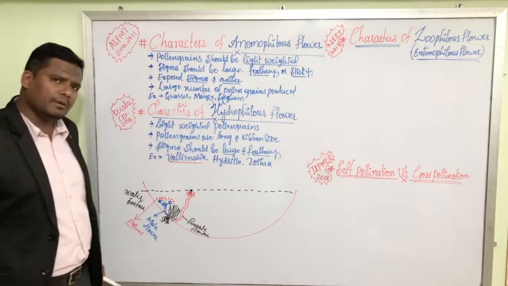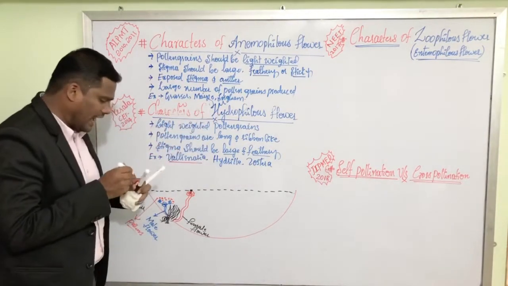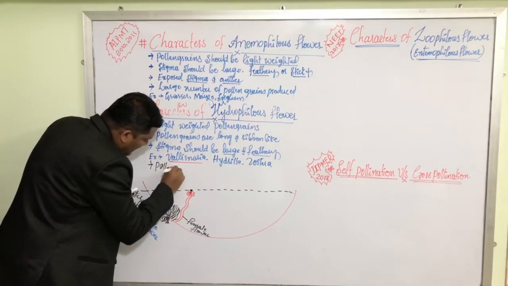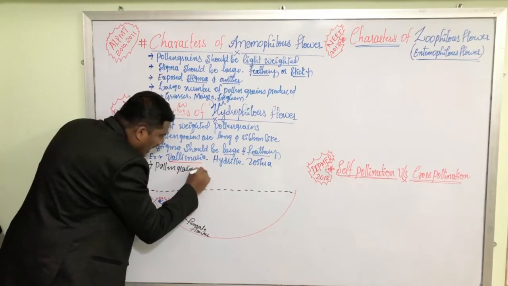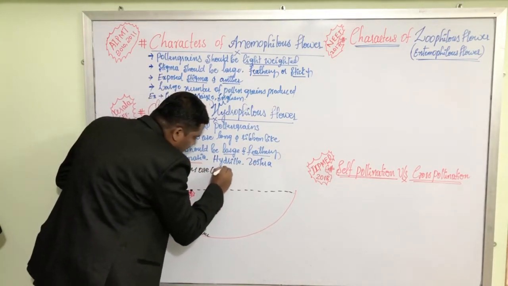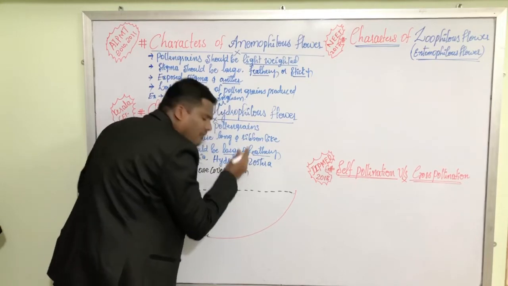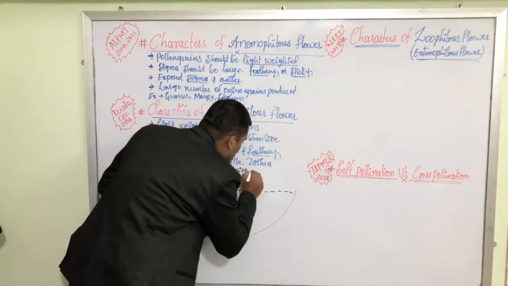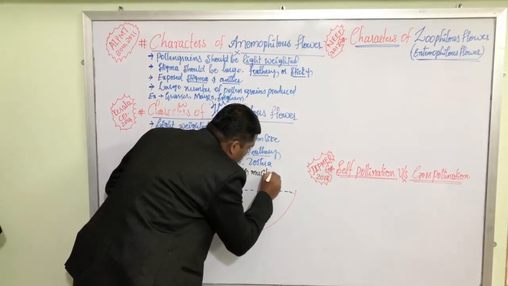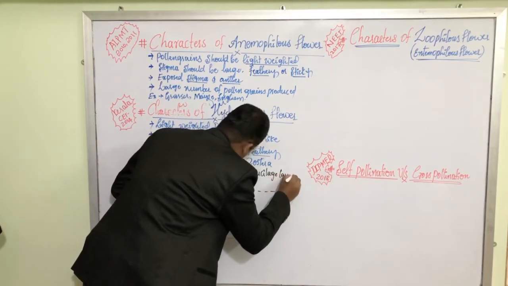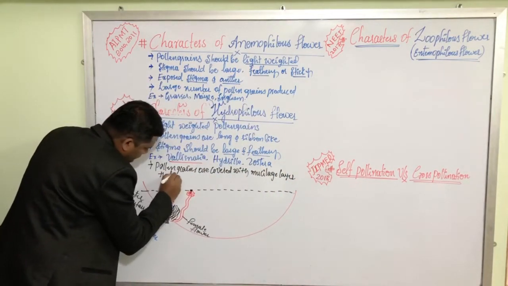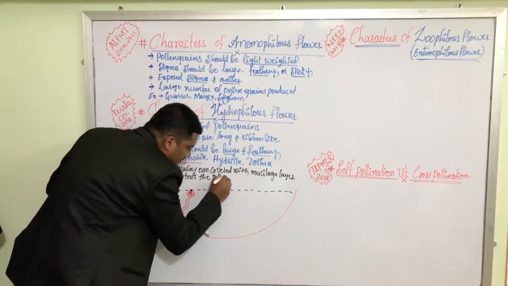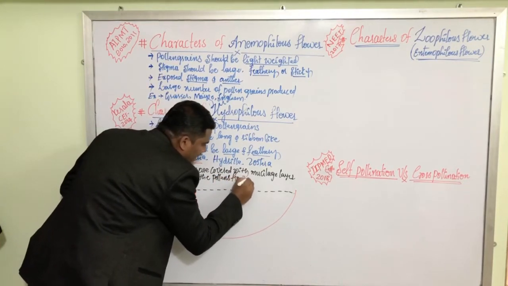And one more very important thing, my dear friends, in hydrophilous flower, pollen grains are covered with a waxy layer, that is called mucilage. Mucilage layer protects the pollens from wetting.